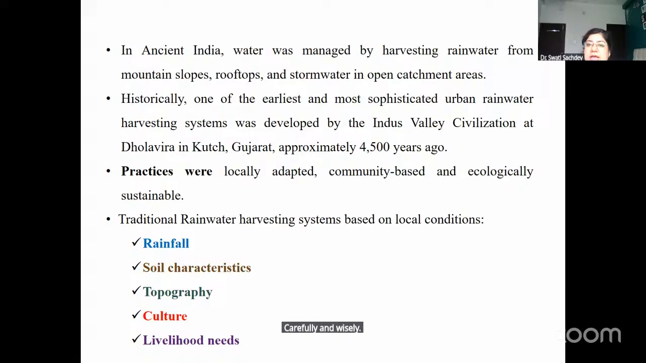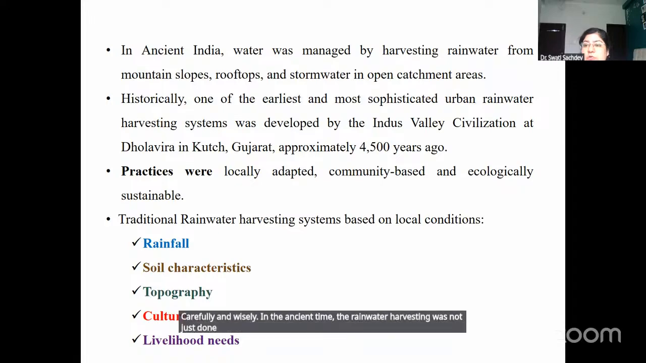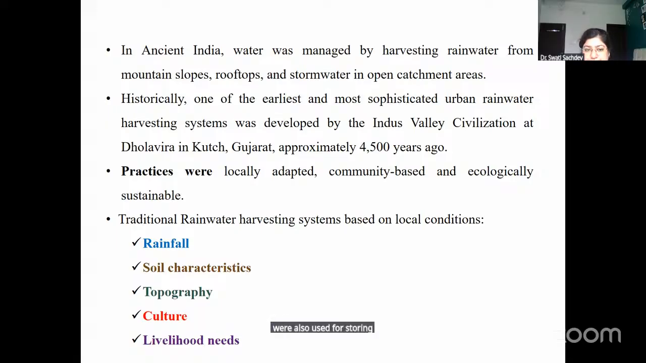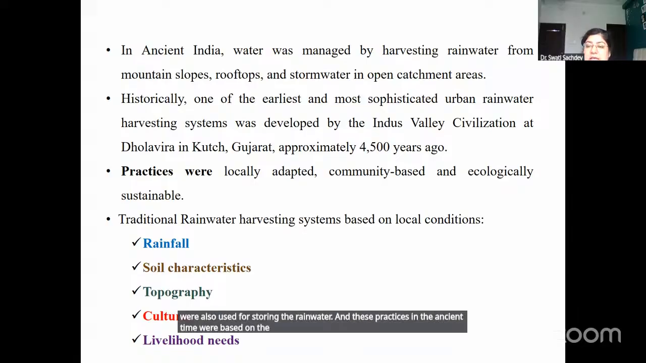In ancient times, rainwater harvesting was not just done using the rooftop, but people used to collect the water which used to fall on the mountains. They used to collect the water from the mountain slope. Apart from these, open catchment areas were also used for storing the rainwater. And these practices in ancient times were based on local conditions, and it was a community effort.